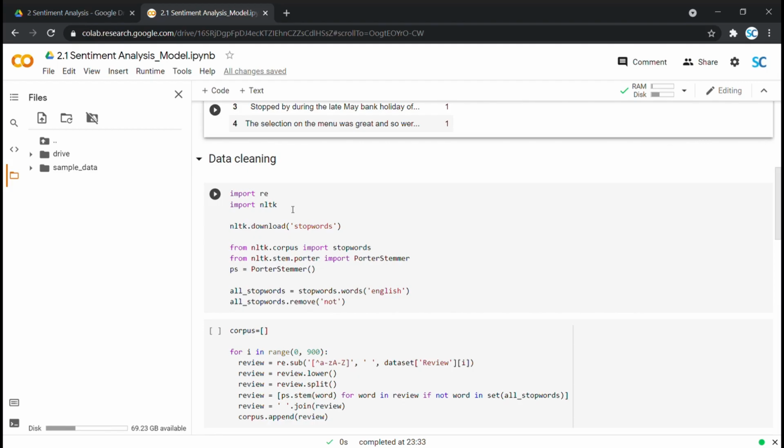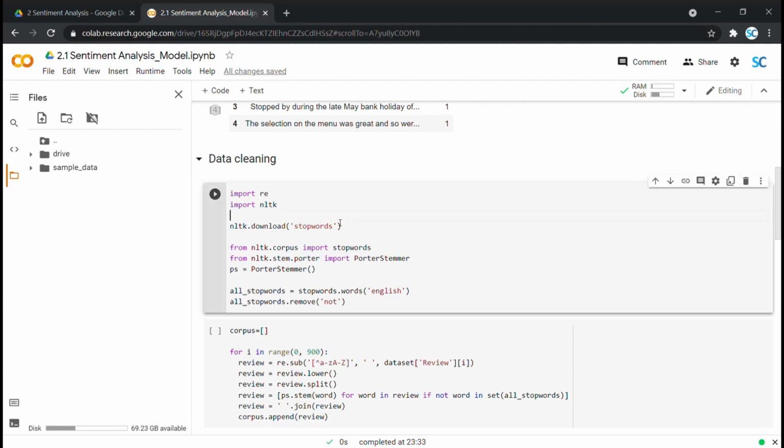Then we are downloading NLTK's stopwords file that has stopwords for 16 global languages. We are importing stopwords and Porter stemmer from NLTK that we would use in the exercise. We are then filtering English language stopwords from our downloaded stopwords file and storing them under this all_stopwords variable. Let me run it.